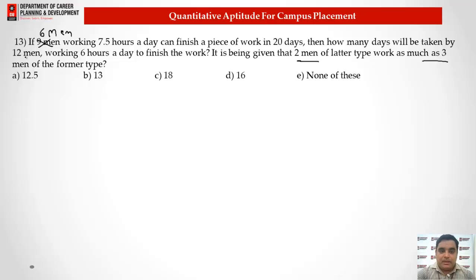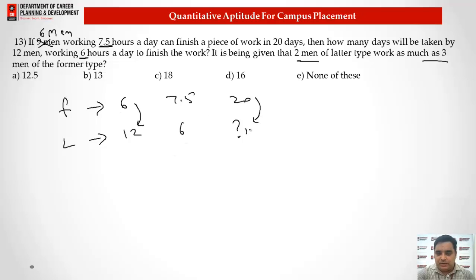Okay. Now if 7.5 hours we take, suppose if 6, what do we have? We have the former type and the latter type. Now the efficiency is the same, so what we can say: 6 and 12, 7.5, 6, 20, this we need to find out here. Okay, so what we need to understand is, if 6 turned to 12, this should be half, 10, but this is not 10. Why so? Because 12 gives us 10 when we have 7.5 hours, but this 12 we have for 6 hours, so what could be the time?